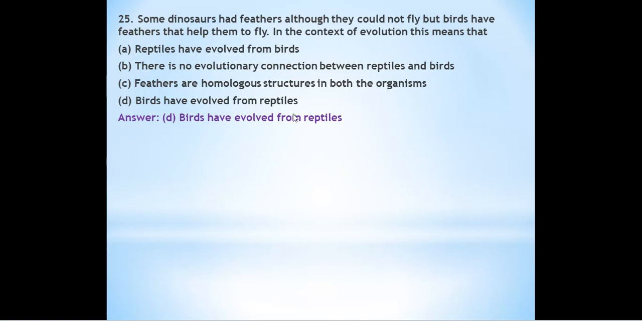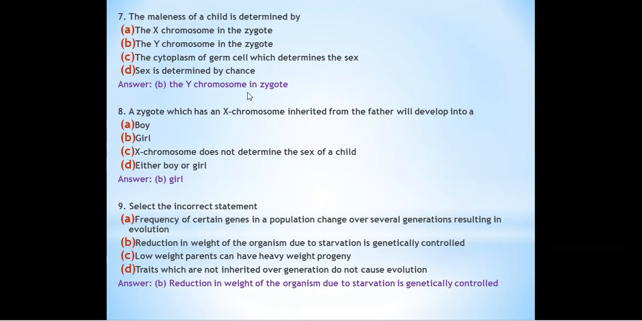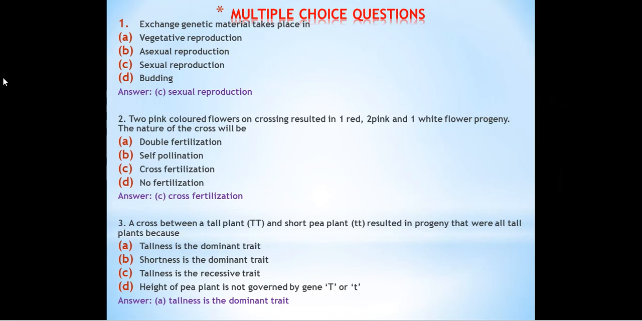Birds have evolved from the reptiles, because dinosaurs are also having feathers and birds are also having feathers, but birds have used them to fly. So we can say that birds have evolved from the reptiles. So we have finished all the 25 important questions from your first chapter, heredity and evolution.